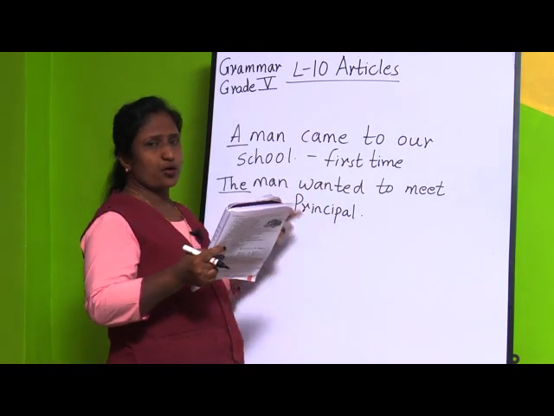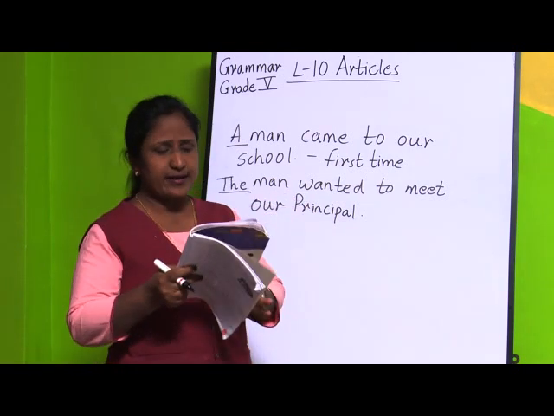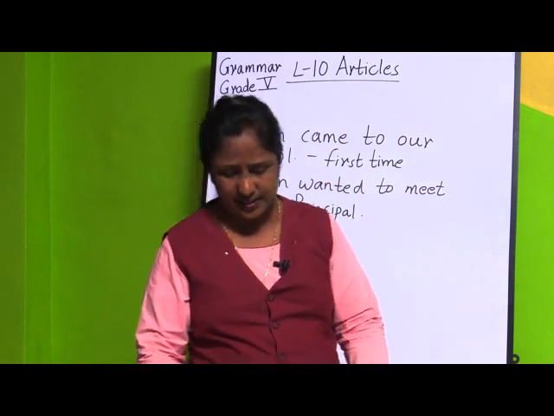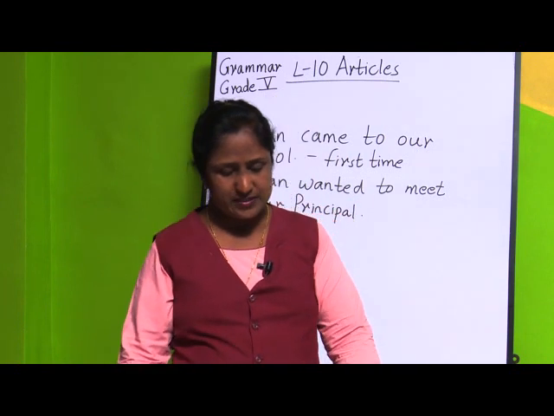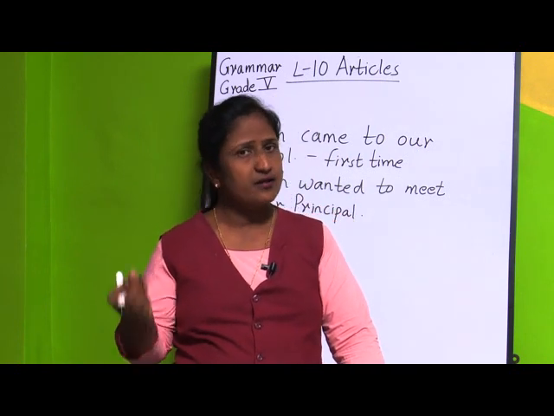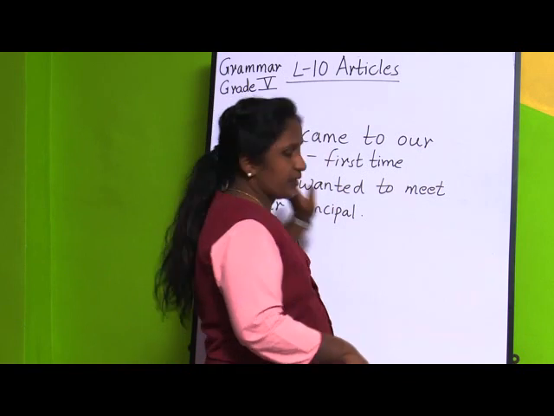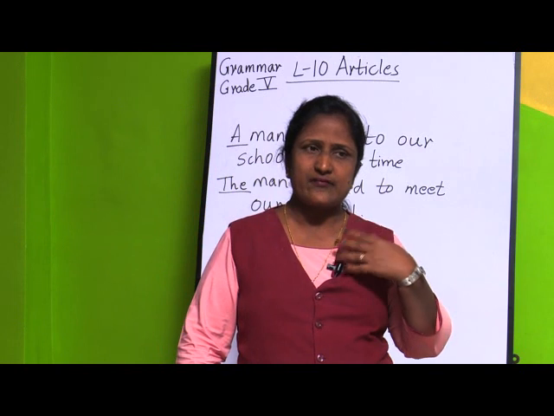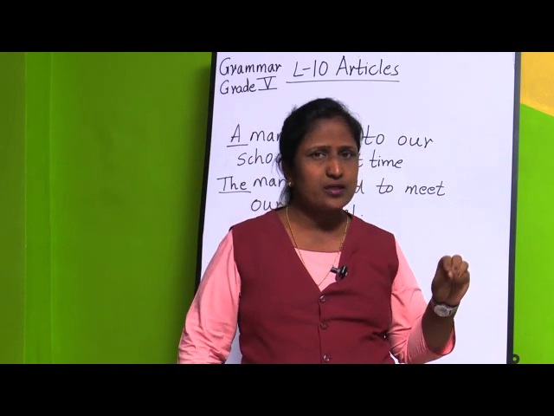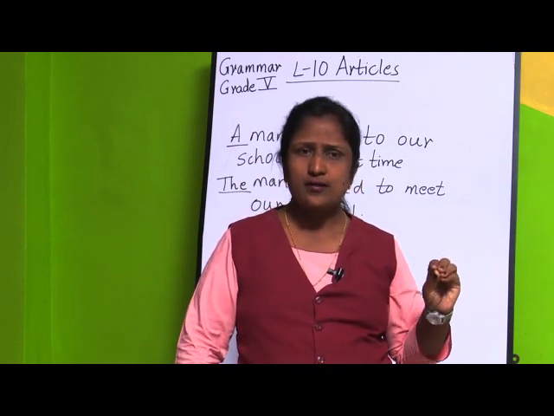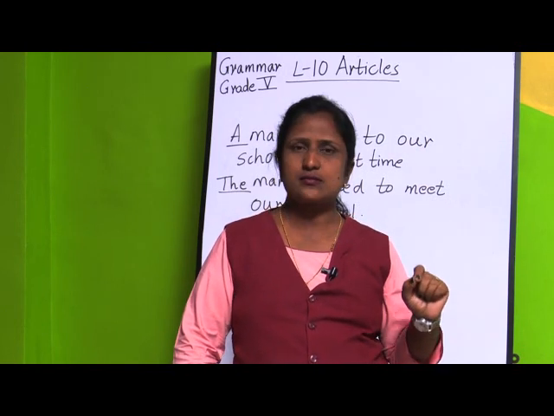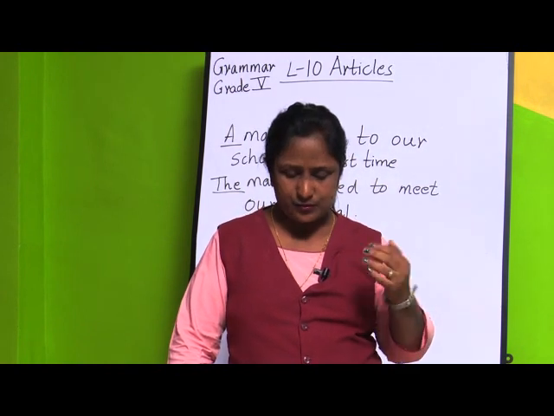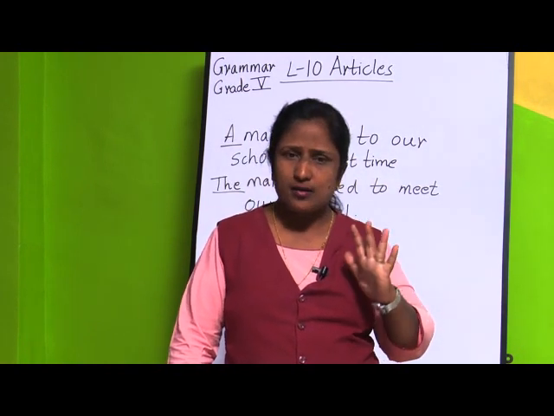So, this was all about a and the. A and an are used for speaking of a person or anything for the first time, and then the is used when we speak of them afterwards again and again. But the second case is what? When the speaker and the listener know which person. If I know which person I am talking about or which thing I am talking about, then also I am going to use the article the. So, these were the two cases about a, an, or the.